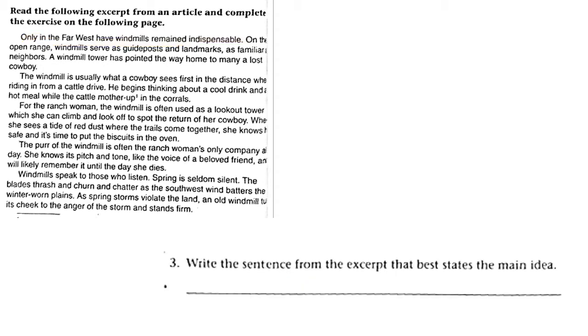Question 3. Write the sentence from the excerpt that best states the main idea. Well, the second paragraph talks about being something that you see in the distance. The third paragraph talks about being used as a lookout tower. The next paragraph talks about being company for the women at home. So we're talking about many ways that the windmill is used. And because it is used in many ways, it is indispensable. So you should have copied this first sentence into the gap here.